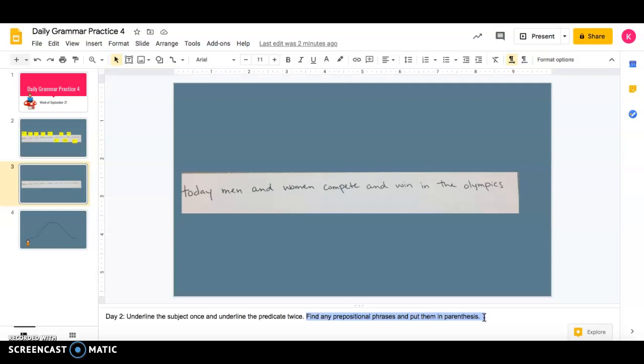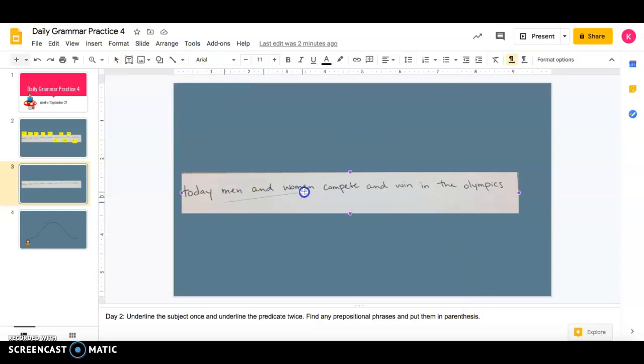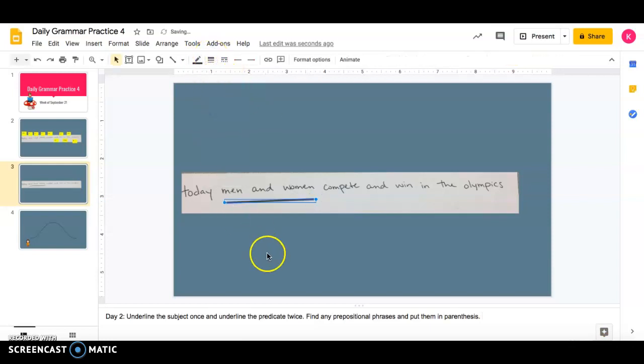So, as always, the subject of a sentence is what the sentence is about. And as I read our sentence, today men and women compete and win in the Olympics. This sentence is about men and women. So I'm going to underline that one time, just so. I'm going to make that a little bit thicker so we can see it more easily. Okay. So men and women is my subject,